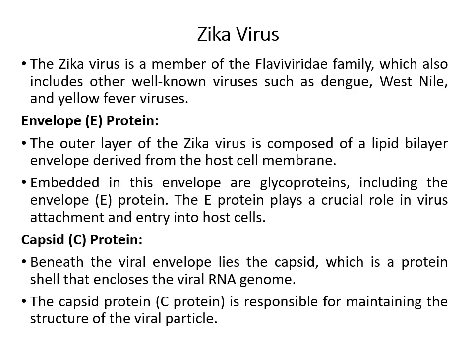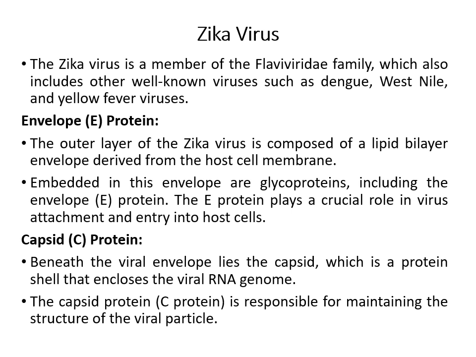We were talking about Zika virus infection and Zika virus. So we will look at the structure of the Zika virus. Zika virus is a member of the Flaviviridae family, which also includes other well-known viruses such as dengue virus, West Nile virus, and yellow fever virus. So they all fall under this. That's what I was telling you all, that it's very difficult to differentiate them.